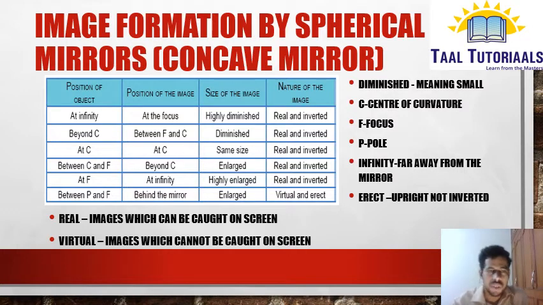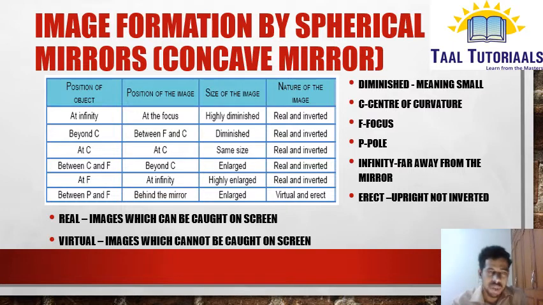So if you keep the third case, let us see. If you keep the object at C, meaning at the center of curvature, then the image will also be formed at C only. So the size of the image will be the same as that of the object, and the nature will be again real and inverted.